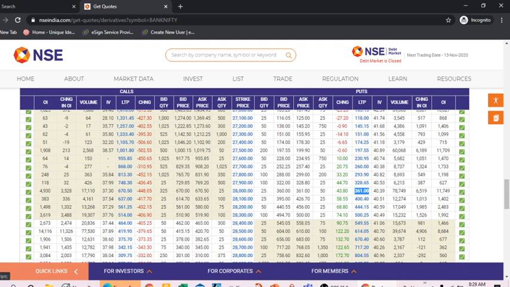And when it goes upside, moving just like this, the price of this is increasing. And if it goes away from the last traded price, then what will happen?